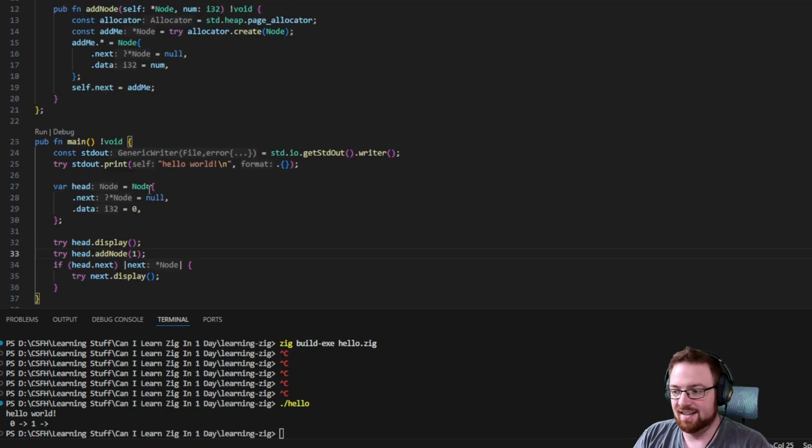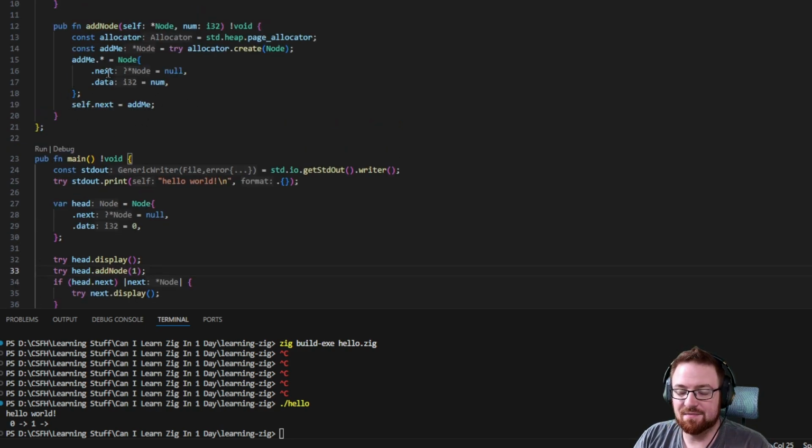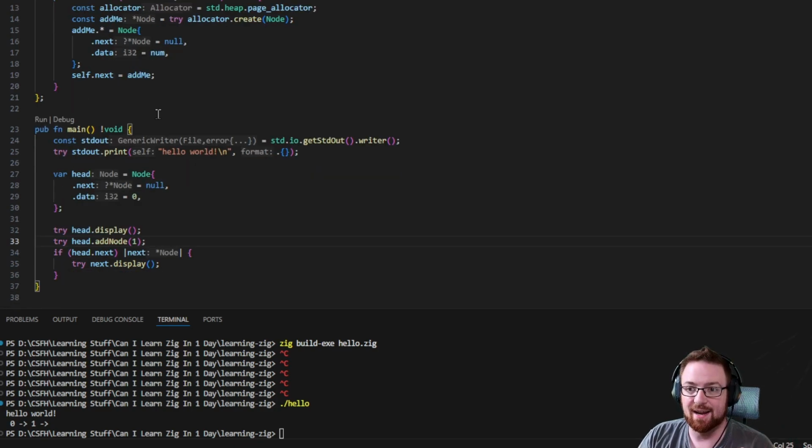Okay. That's a lot. So I want to make it so that the add node function works and then display will display the whole thing and then I'm done. I'm not making anything else, but we're gonna see if we can at least do that. It's been a couple hours or so. I need to start wrapping this up.